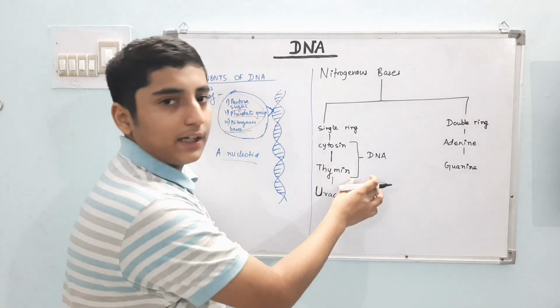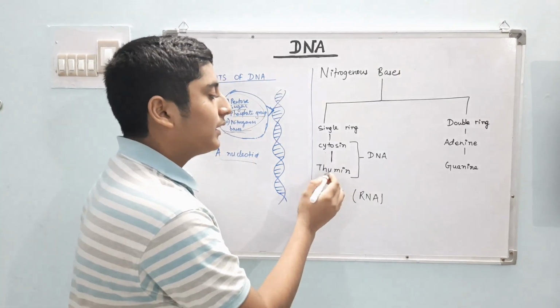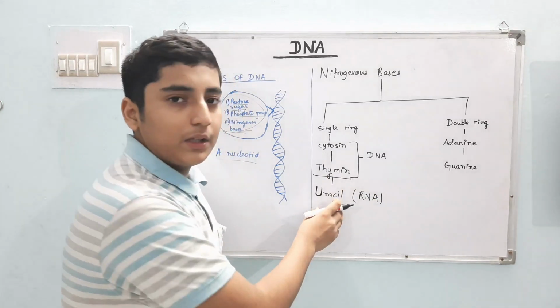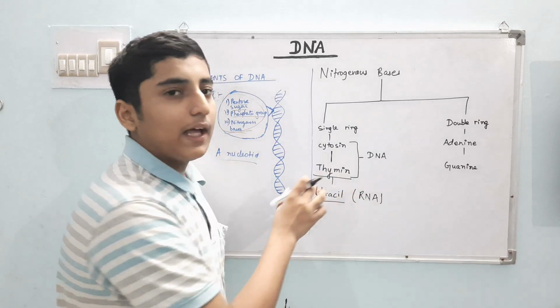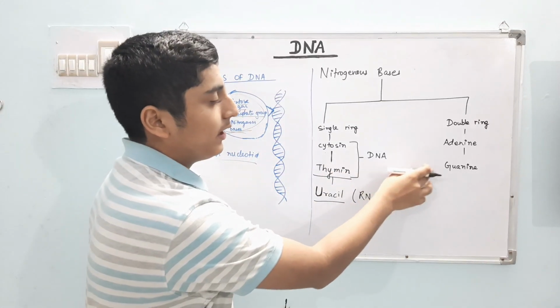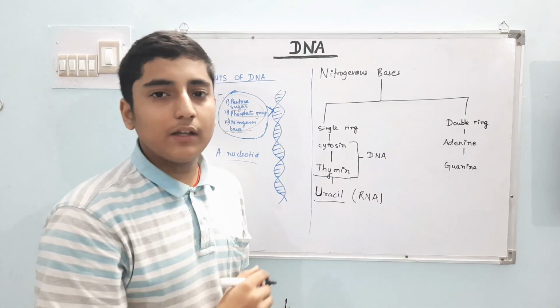Uracil is not present in DNA. In DNA, thymine is present instead of uracil. In RNA, uracil is present instead of thymine, and the double ringed adenine and guanine are present in both.